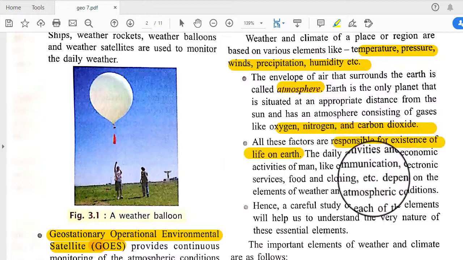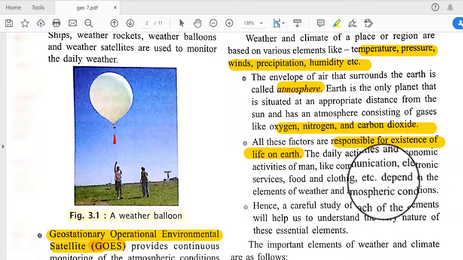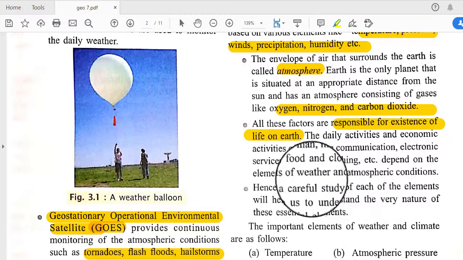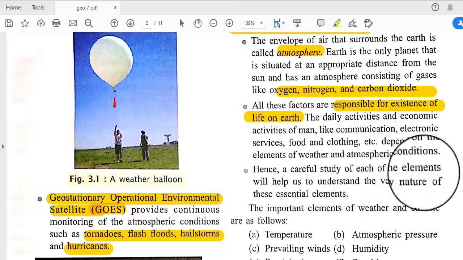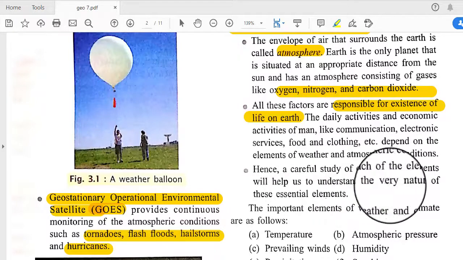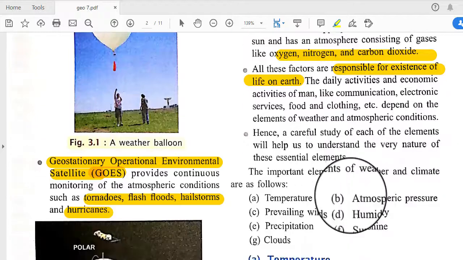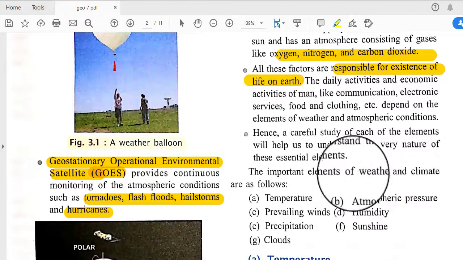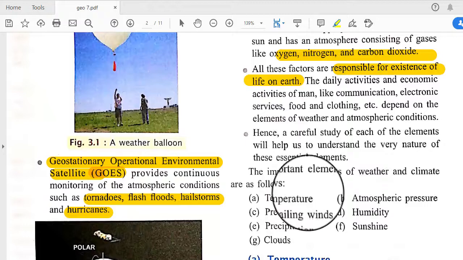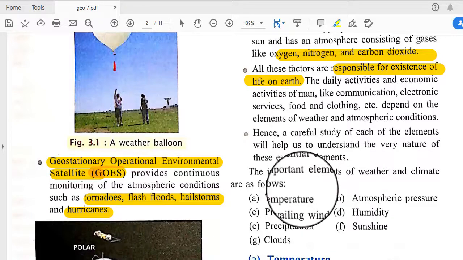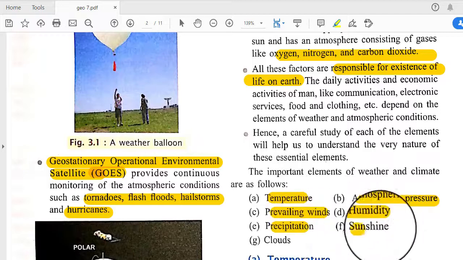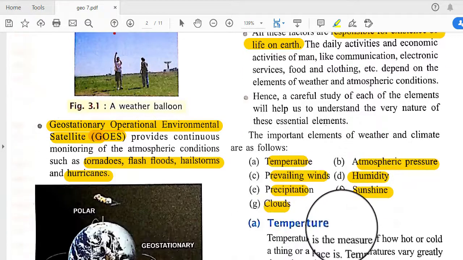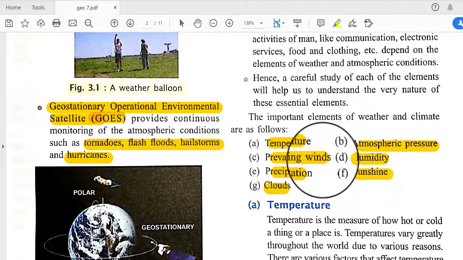The daily activities and economic activities of man like communication, electronic services, food and clothes, etc. depend on the elements of weather and atmospheric conditions. Hence, a careful study of each of the elements will help us to understand the very nature of these essential elements. The important elements of weather and climate are as follows. So what are the elements? Those that regulate the weather condition or climatic condition are temperature, atmospheric pressure, prevailing winds, humidity, precipitation, sunshine and clouds. These are the elements of the weather and climate.